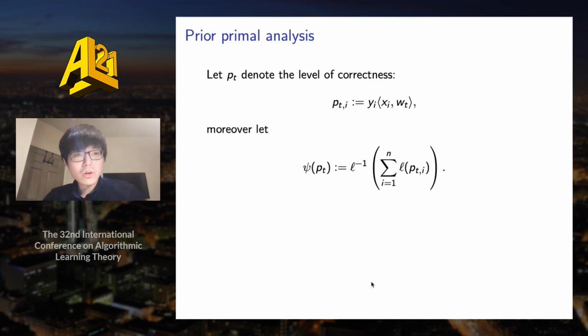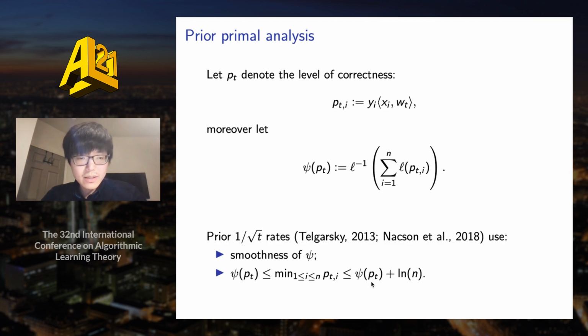Let me first recall prior analysis, which is based on the primal. So we let p_t denote the level of correctness, where p_t,i is just given by the i-th unnormalized margin, y_i times the inner product between x_i and w_t. Moreover, we define this crucial function psi, which is just L inverse applied to the sum of L of p_t,i. In other words, L inverse applied to the total loss at step t.